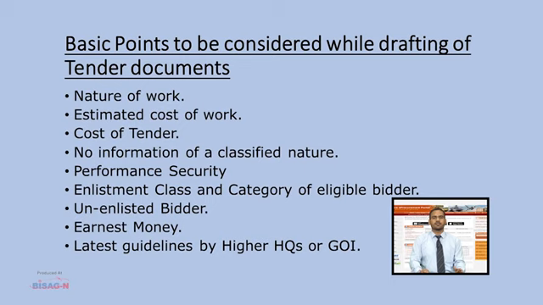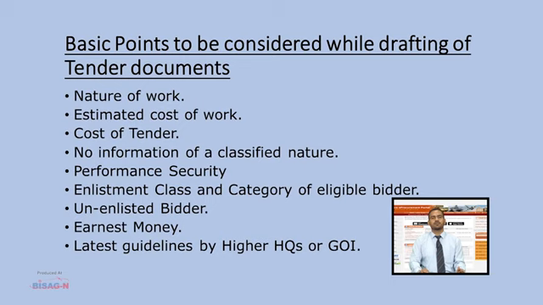The unenlisted bidder should submit earnest money while quoting the tender for estimated cost up to 50 lakh. It is 2% of the amount, subject to a minimum of 5,000. For 50 to 100 lakhs, it is 1 lakh plus 1.5% of the amount exceeding 50 lakhs. For 100 to 500 lakhs, it is 1 lakh 75,000 plus 1% of the amount exceeding 100 lakhs.